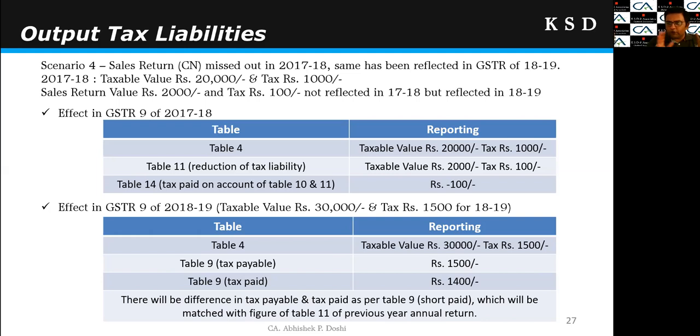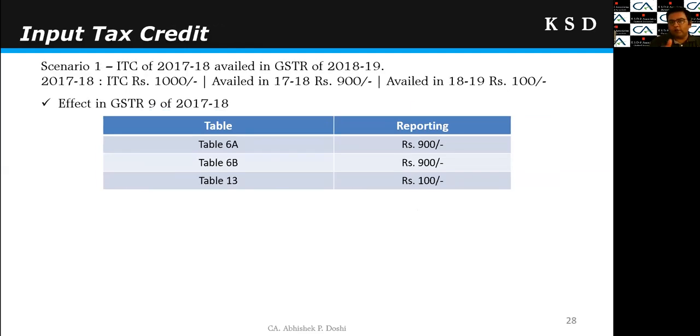So these are the 4 scenarios regarding the output tax liabilities which may arise in 18-19, and we are supposed to make proper disclosure. So it may be helpful at the time of assessment or any other proceedings. Otherwise, this table 9 will reflect the difference, and it will be difficult to give answers at the time of proceedings. So now, likewise outward tax liability, we see the various scenarios under the input tax credit.